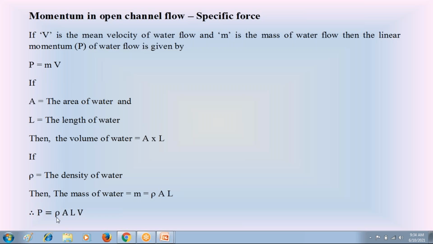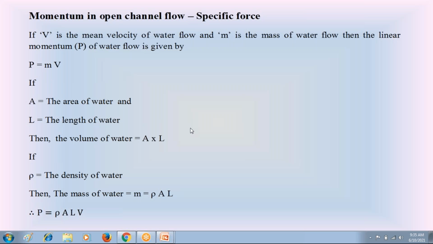The unit weight of water, also called the specific weight, is equal to density into acceleration due to gravity, rho into g. From that, the density rho is equal to unit weight of water divided by acceleration due to gravity. Rho is equal to w by g.